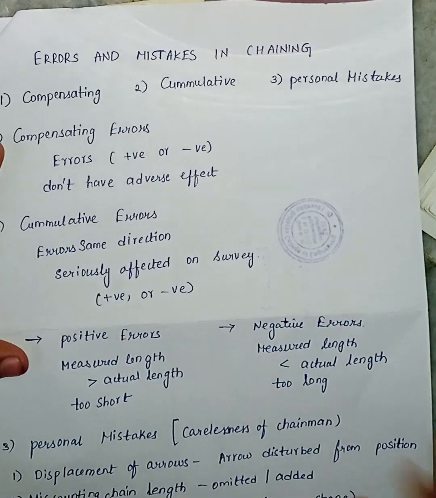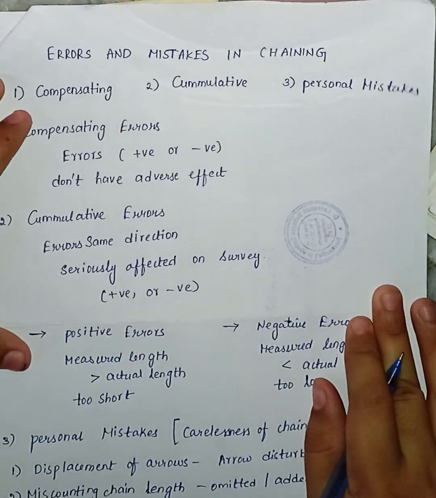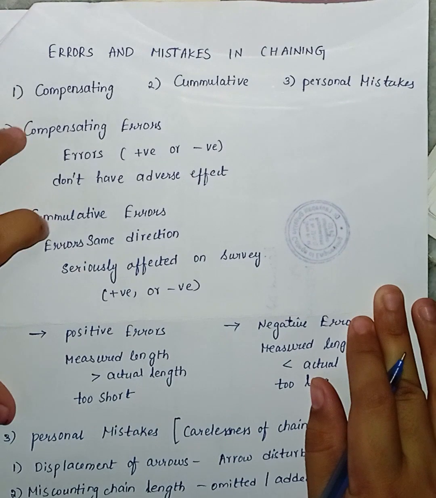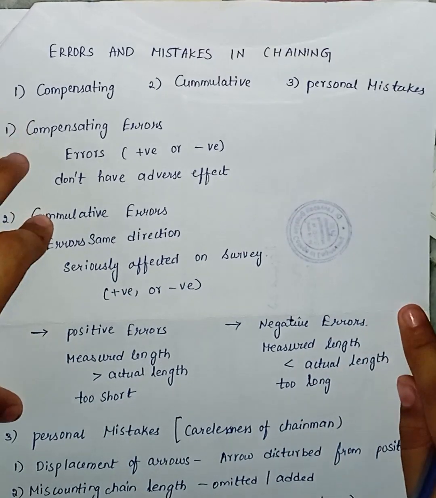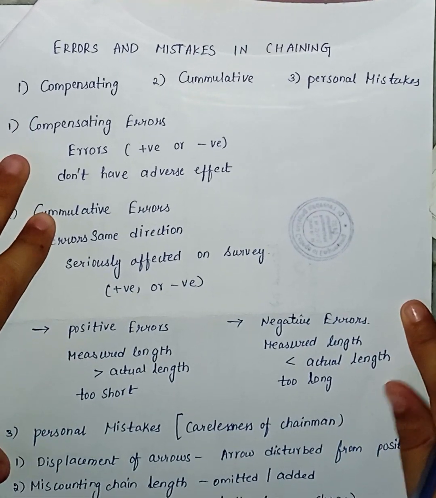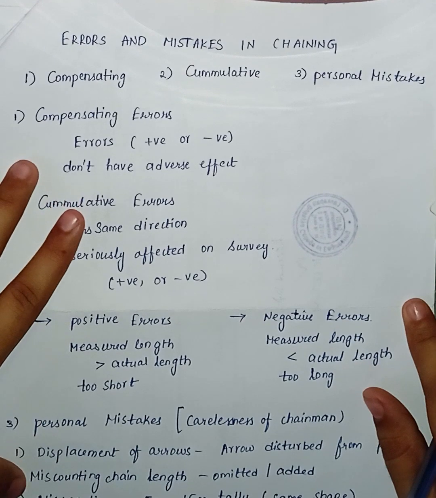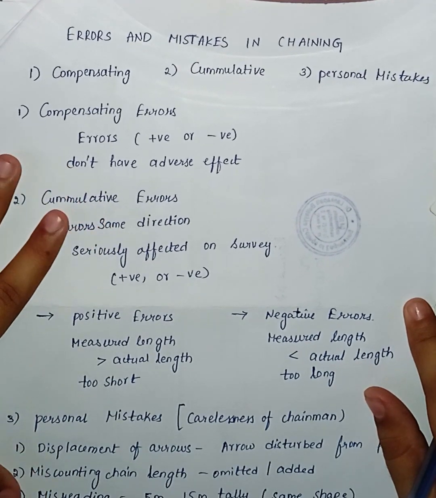So these are the errors and mistakes in chaining. First, compensating error, cumulative error. It is further divided into two types: positive error and negative error. And personal mistakes, it is divided into four types: displacement of arrows, miscounting of chain length, misreading and erroneous booking.